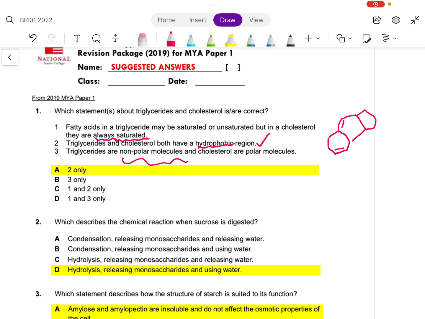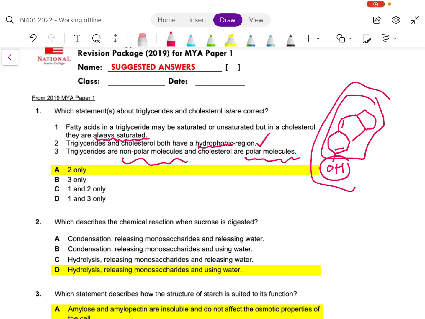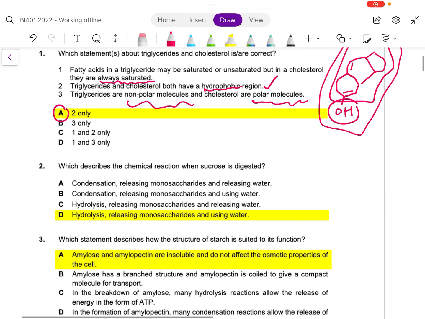So last statement, triglycerides are non-polar molecules, cholesterol are polar molecules. I just said earlier that cholesterol, if you look at it, often comes with an OH. This OH makes this part polar. But actually, a lot of it is non-polar. Therefore, it makes it amphipathic. So it's not right to say that the entire molecule is polar. Okay, so the best answer is A.